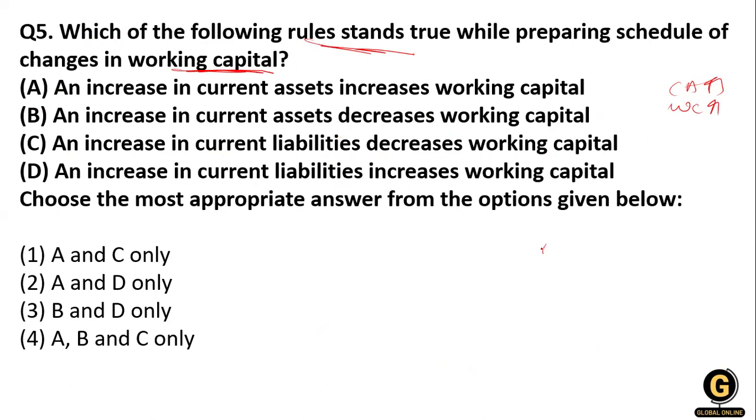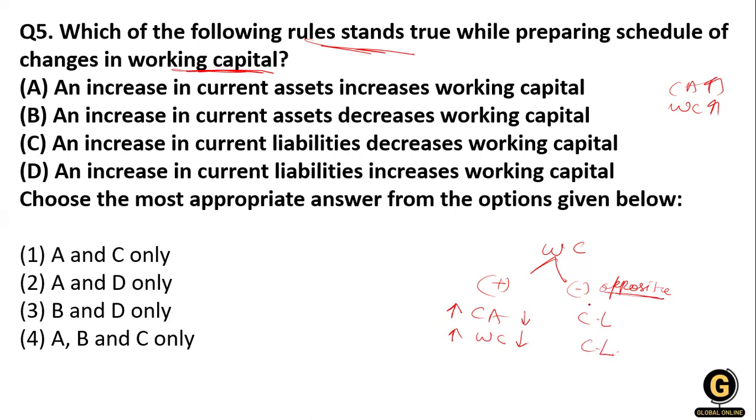So you know that working capital has two responses. It has a positive response with current asset, and a negative, or inverse, or opposite response with current liability. If current asset increases, working capital increases. If current asset decreases, working capital decreases. But with current liability, it has the inverse relationship.